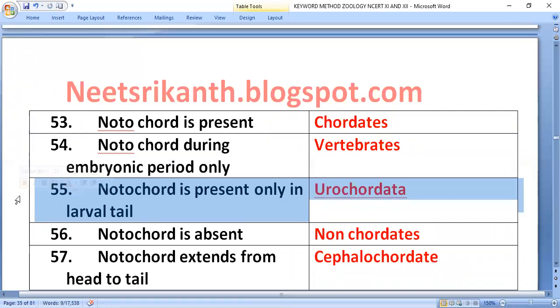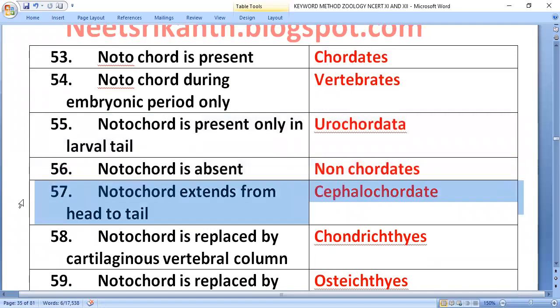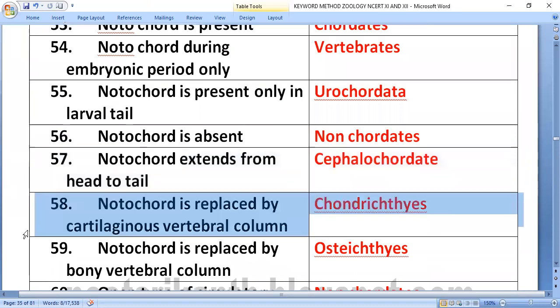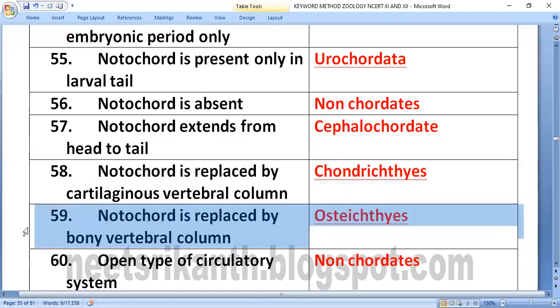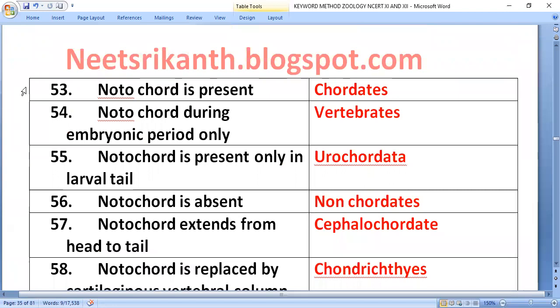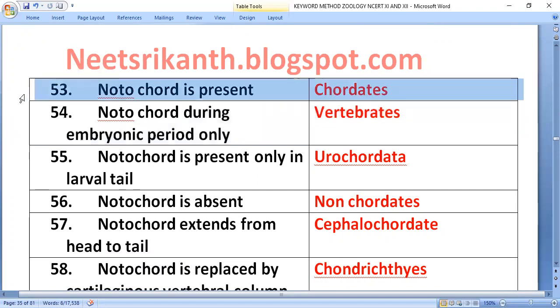Notochord is present only in larval tail: urochordata. Notochord is absent: non-chordate. Notochord extends from head to tail: cephalochordate. Notochord is replaced by cartilaginous vertebral column: Chondrichthyes. Notochord is replaced by bony vertebral column: Osteichthyes. So, notochord story. Notochord absent: non-chordates. Notochord present: chordates. Hence they call chordata.